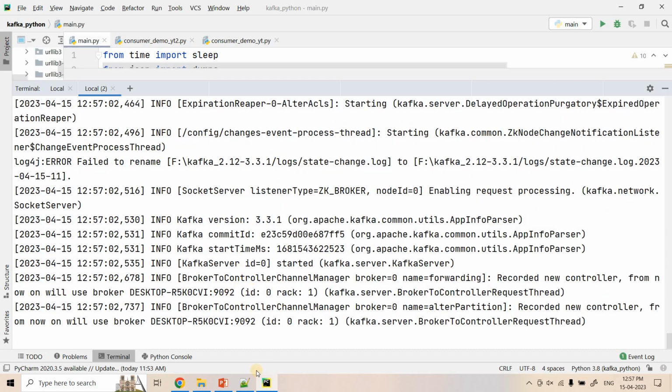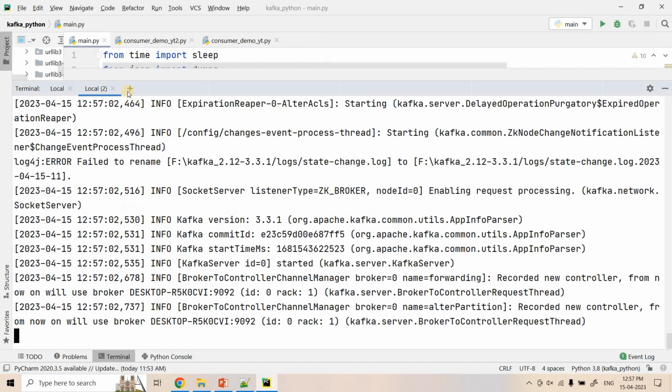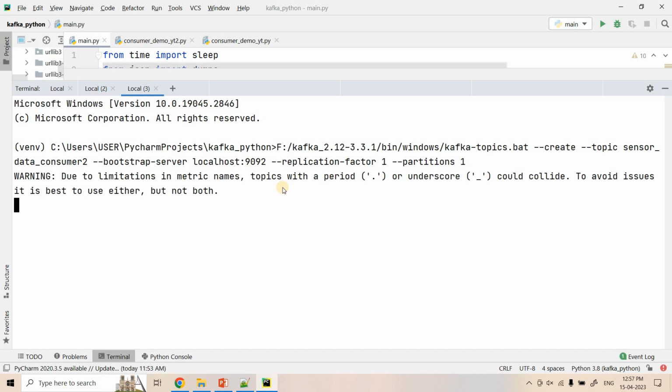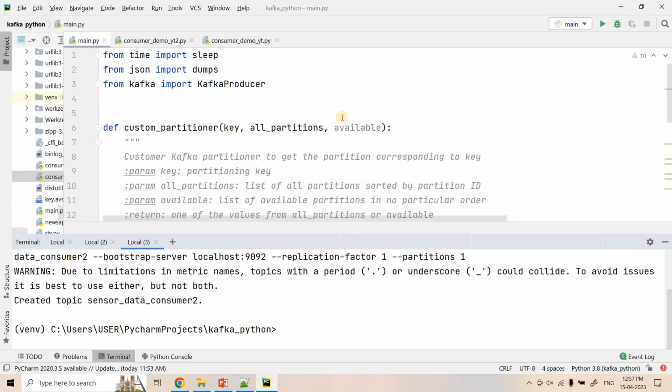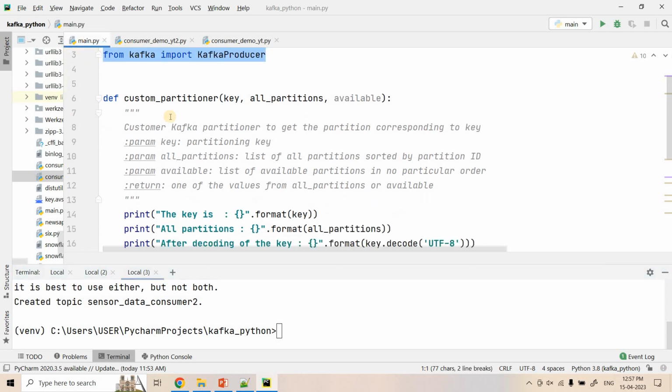So here our broker started, right? And then here I will create the topic. So here topic got created. So first we will see a simple experiment where individual messages, whenever we get them, we will be committing, and then we will observe the __consumer_offset topic, to see what is happening there. Okay. So here we have a simple producer.